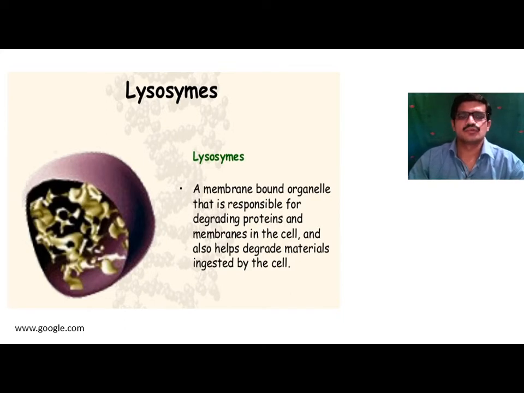The lysosome consists of hydrolytic enzymes. These hydrolytic enzymes play an important role in degrading material which is ingested by the cell. So it is also called the bomb in the cell, and it also helps in destroying foreign material ingested by the cell.